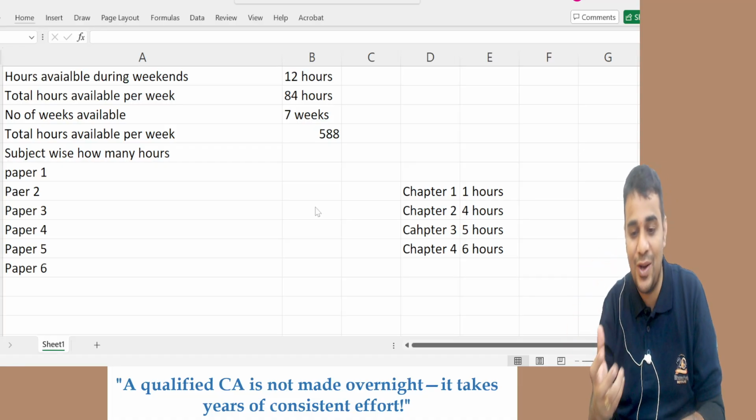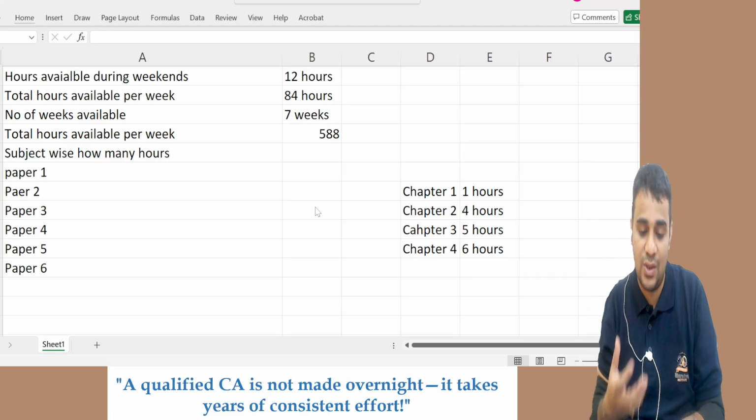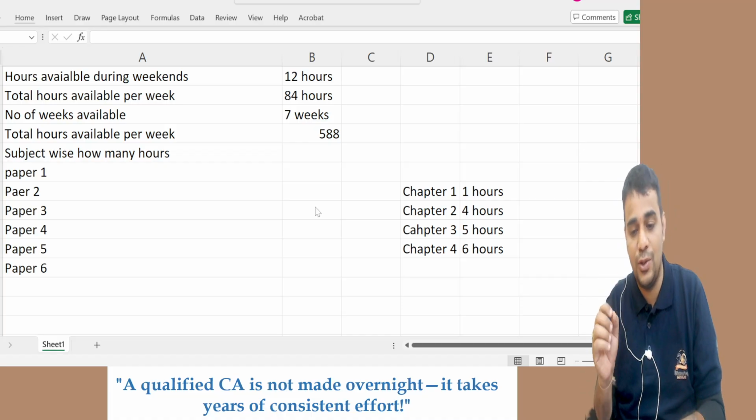And also I think unfortunately the results of inter have been tougher than final, so you need lots and lots of effort. So please put in all those efforts.